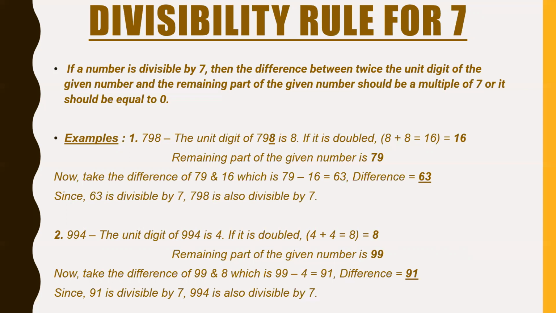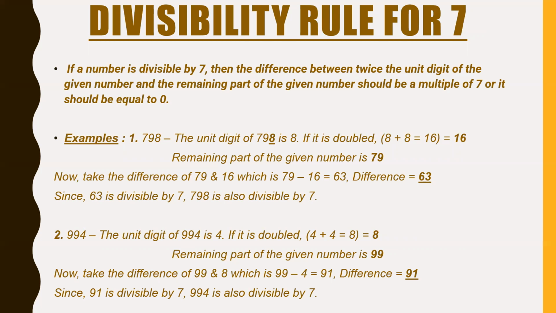So for a number, to check if it is divisible by 7, we first find the difference between twice the digit on the ones place of the number and the remaining digits of the number.